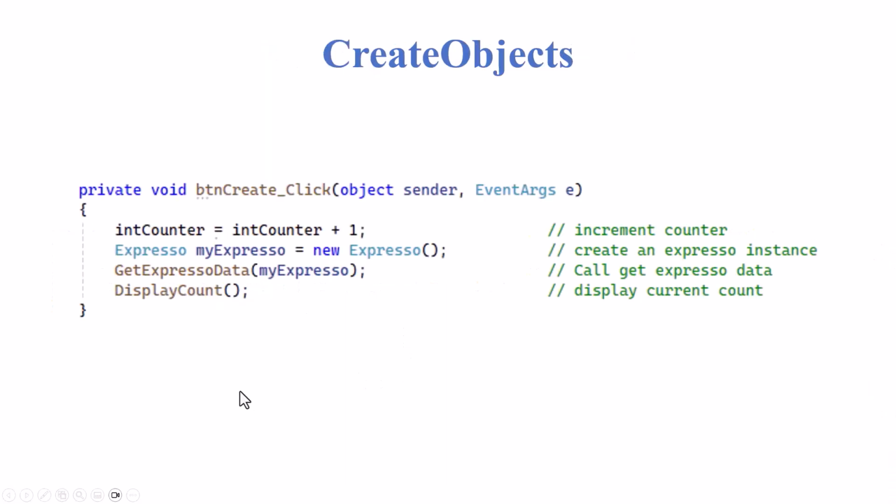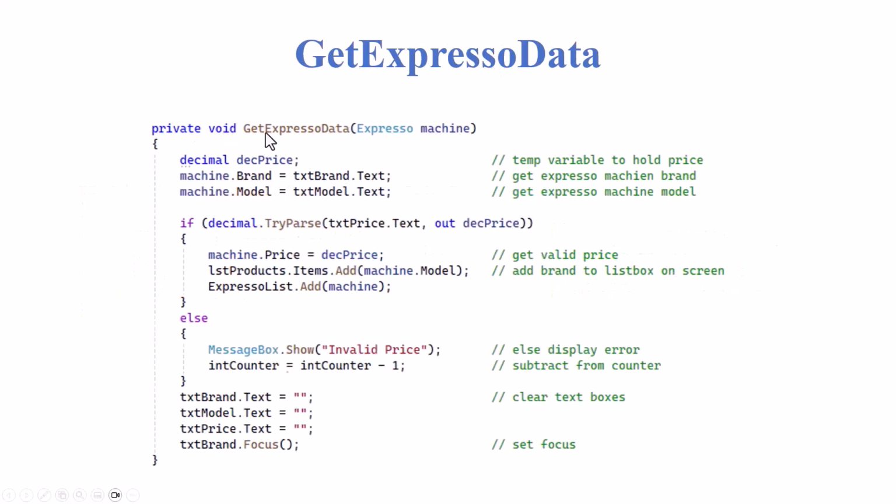Button create has also been changed slightly. Our int counter is going to increase by 1. We create the custom myExpresso, new expresso. We then pass that to the get expresso data, and then we display our count. So we're creating the expresso object here, an instance of it, and then we're passing it to our get expresso data, which will go and get the text boxes. Here's that get expresso data right here.